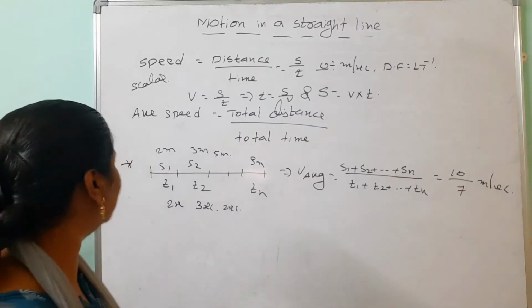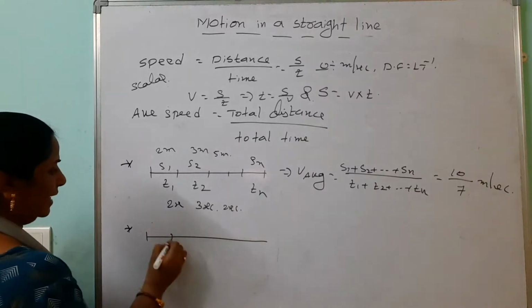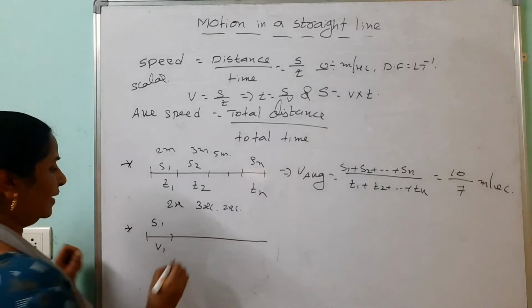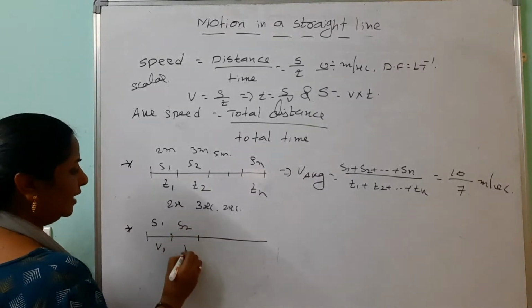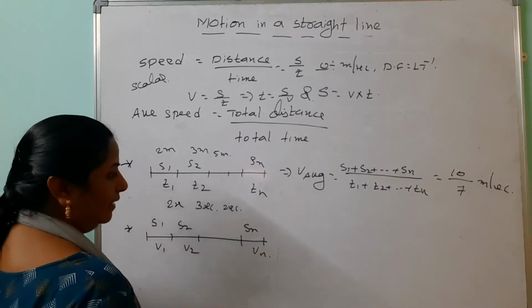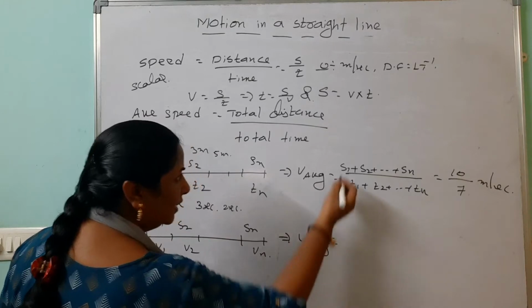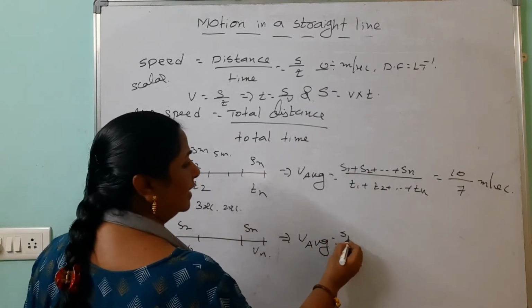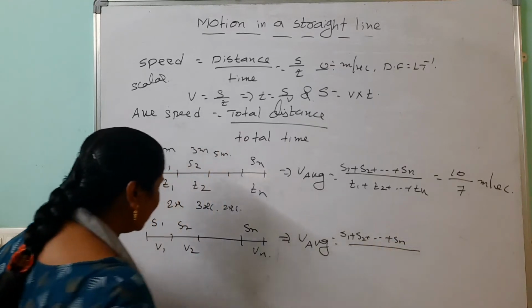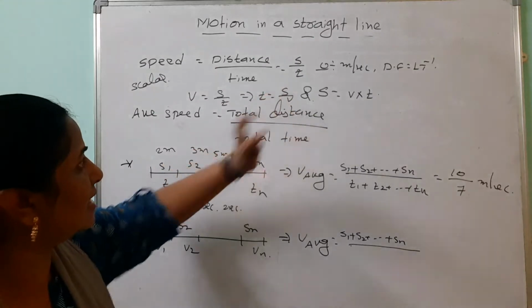Then come to our next application. See, if the body covers s1 distance with v1 speed, they didn't give the time here. Then s2 distance with v2 speed. Like that, sn distance with vn speed. In this case, how to find out the v average? No problem with numerator, same thing, s1 plus s2 plus and so on sn. But denominator is how much? t1, t2, like that. Just now I said t equals distance by speed.